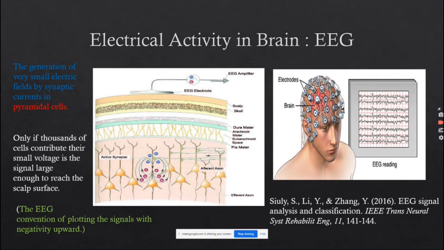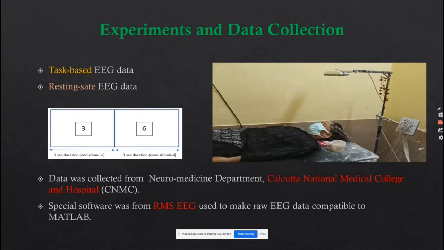The brain is composed of neurons, and neurons generate electrical activity, and EEG is a device to capture it. EEG captures the very small electric fields generated by the synaptic currents in pyramidal cells, which reflect the electrical activity of the brain. An EEG electrode is not able to capture the electrical activity of a single cell; rather, it captures the electrical activity of populations of neurons. So we have collected two kinds of data: task-based EEG data and resting state EEG data.